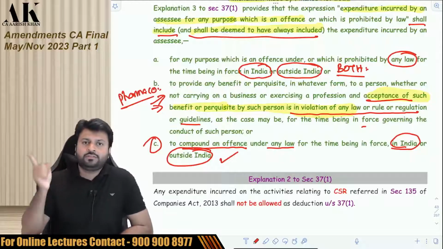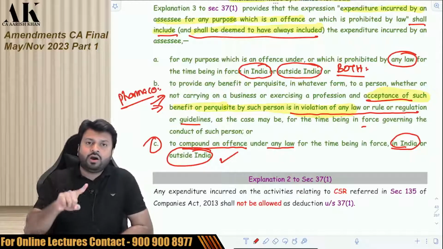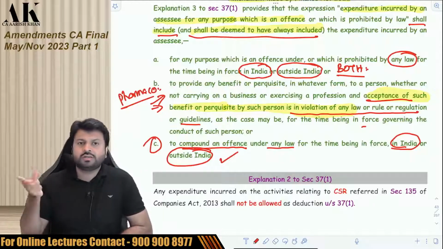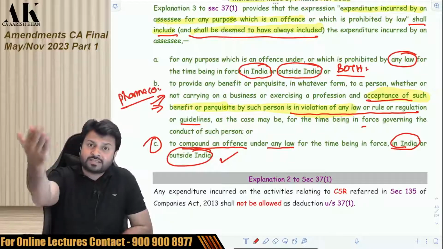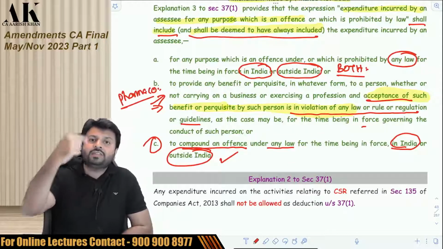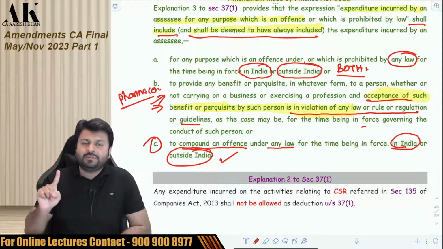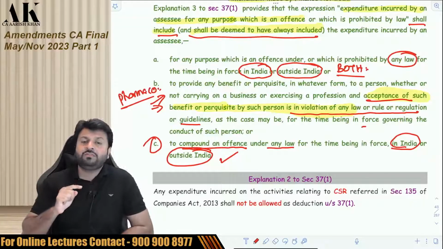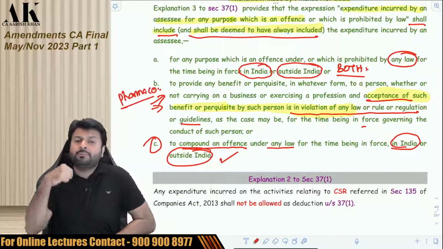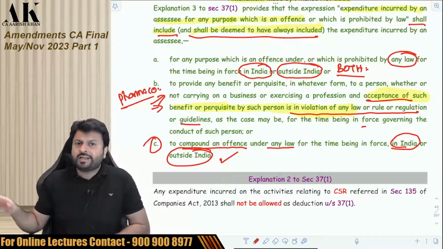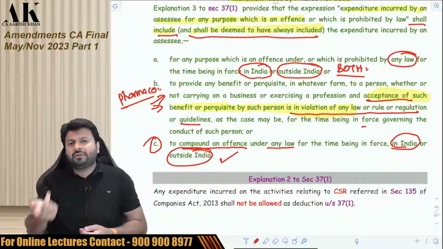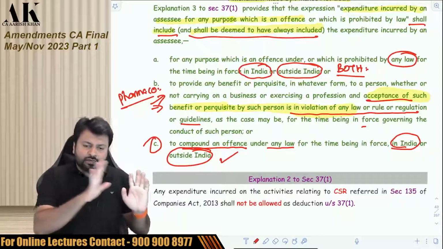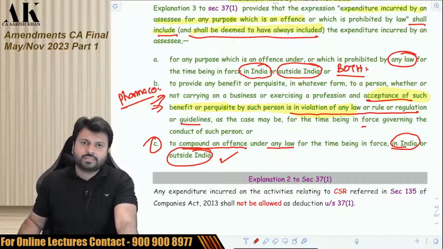So I'll just repeat all three of them. First one is, if you break any law means Indian law or foreign law, you will not be allowed the expenditure. Secondly, if you give any benefit or perquisite to any person for whom that taking of that benefit or perquisite is prohibited, then that benefit and perquisite which is provided by you will not be allowed as deduction. And the third one, if you pay any amount as a fee to compound an offense, then that is not allowed as a deduction, whether that compounding is done for an Indian law or whether for a foreign law, both of them will be disallowed. Just check this once and then we'll move ahead with the next amendment.